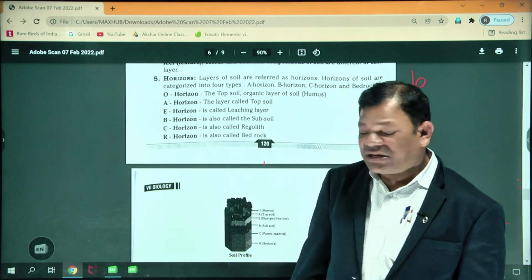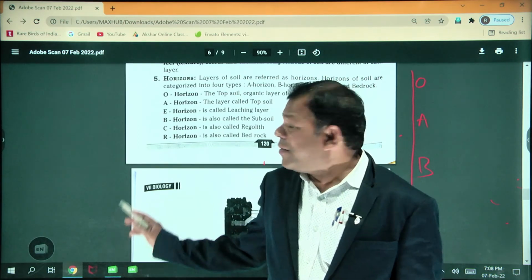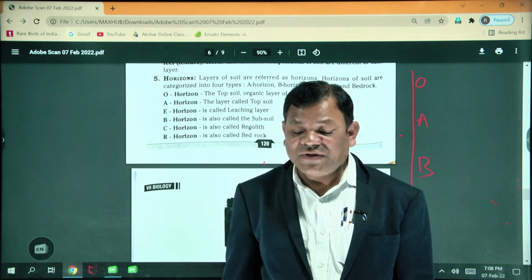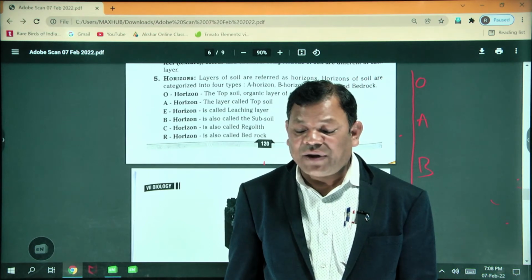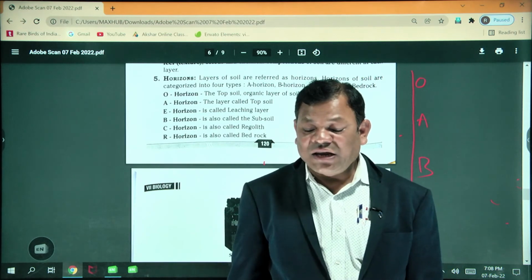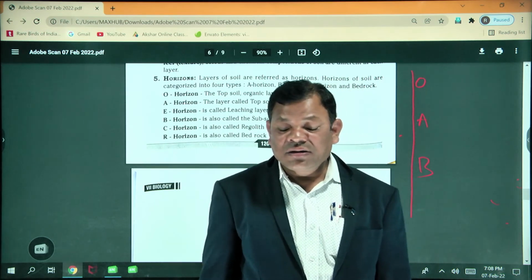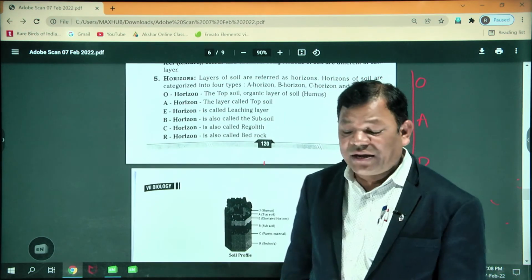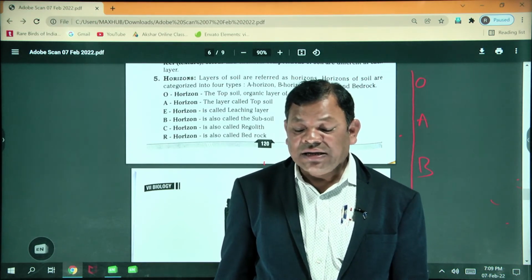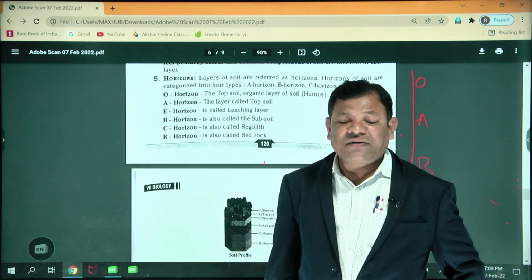Next, the C horizon. The C horizon is also known as the regolith. It is the layer beneath the B horizon and above the R horizon. It consists of slightly broken up bedrock. Plant roots do not penetrate into this layer. Very little organic material is found. The R horizon is also called bedrock. These are the unweathered rocks, the bedrock layer that is beneath the other layers.